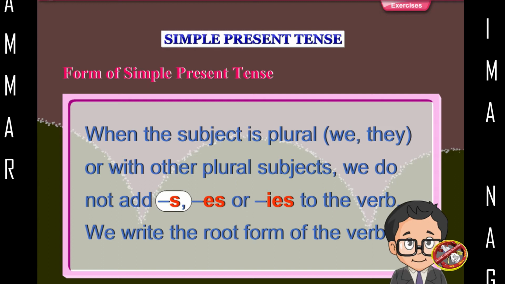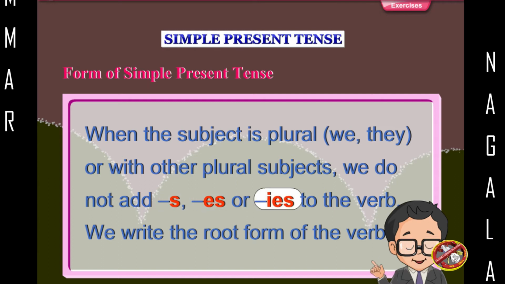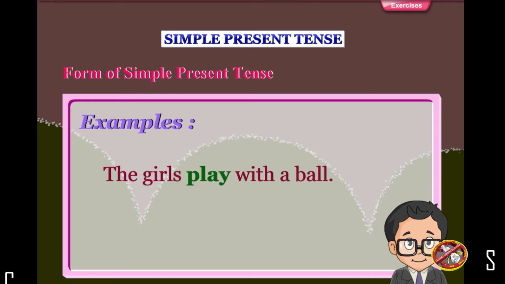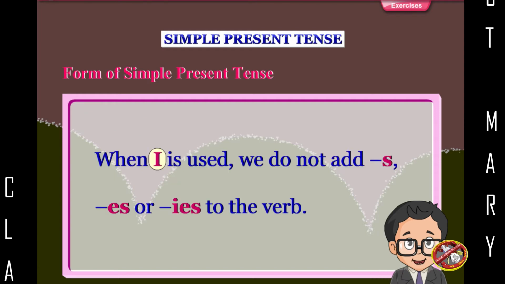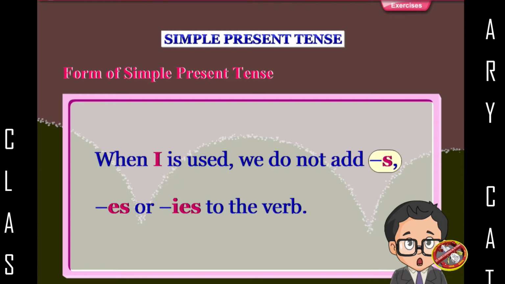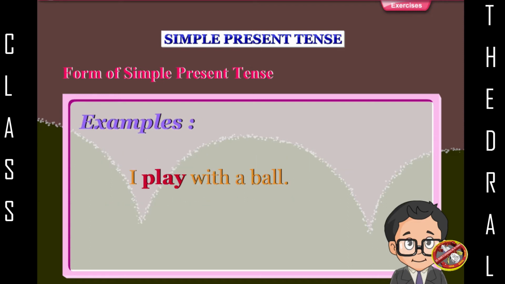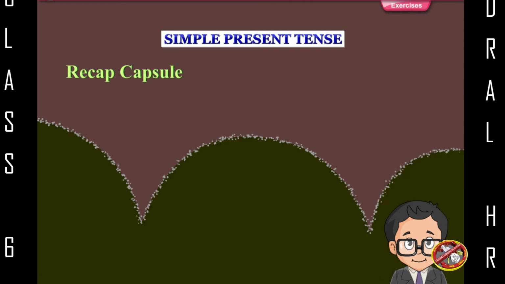When the subject is plural, we, they, or with other plural subjects, we do not add s, es or ies to the verb. We write the root form of the verb. Example. The girls play with a ball. When I is used, we do not add s, es or ies to the verb. Example. I play with a ball.